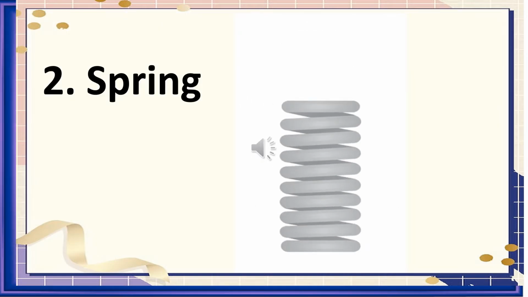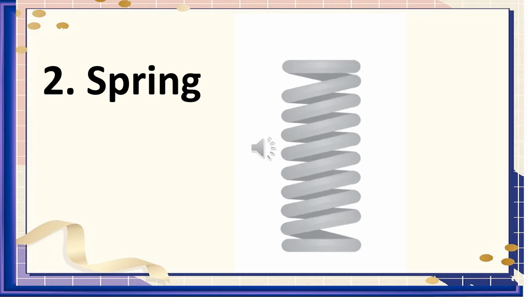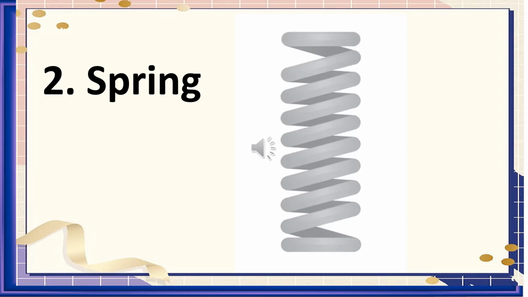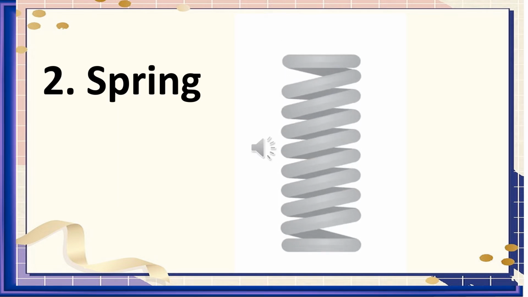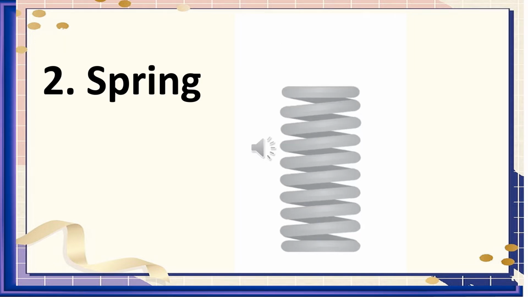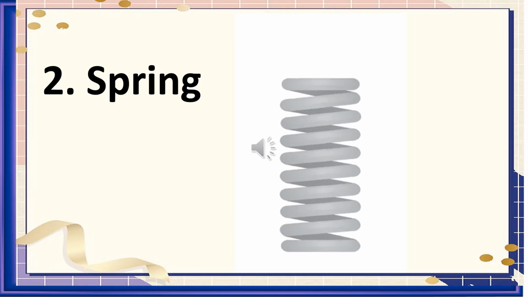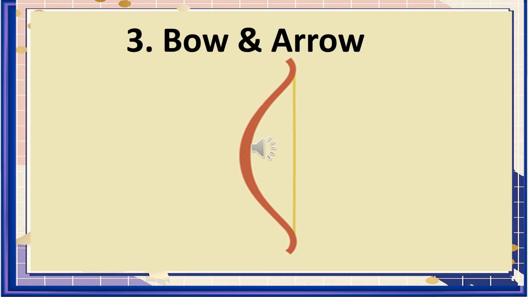2. Spring. Elastic potential energy is a form of potential energy which is present in objects that can be stretched and compressed, for example, a spring. When a spring is compressed or stretched, it gains some amount of potential energy called elastic potential energy, whereas the energy that is required to compress the spring is called the kinetic energy. When a compressed spring is released, the stored potential energy of the compressed spring will again get converted into kinetic energy.